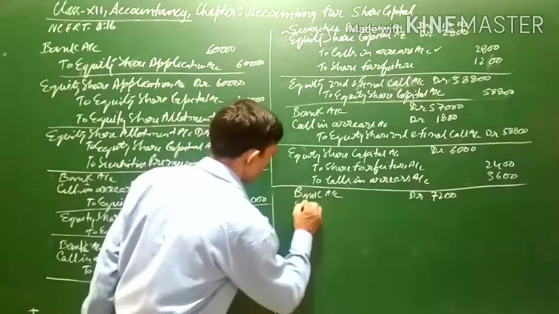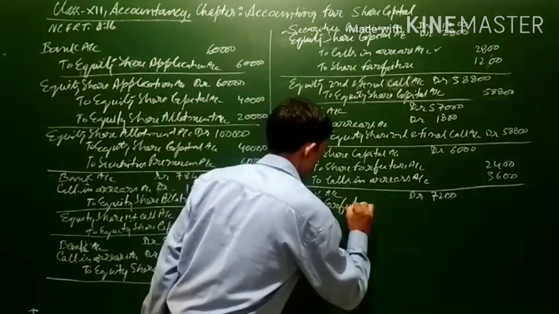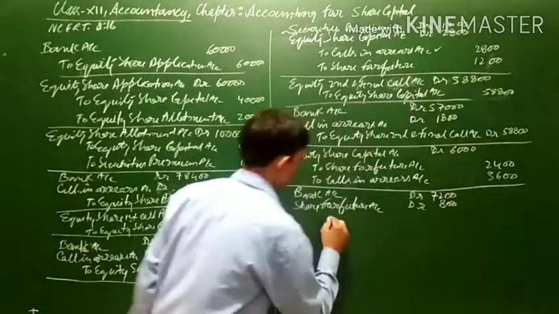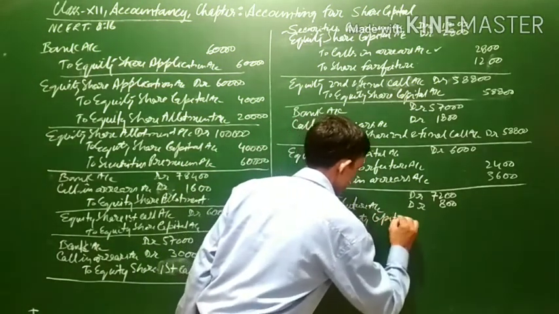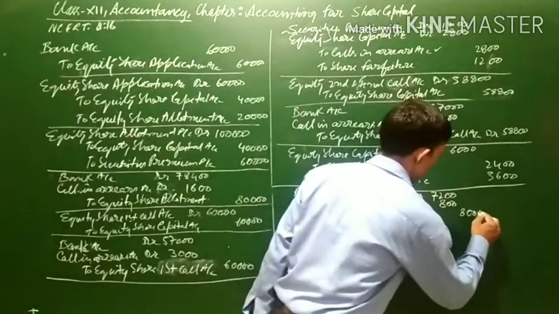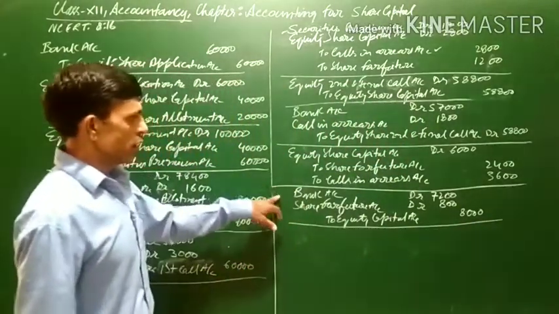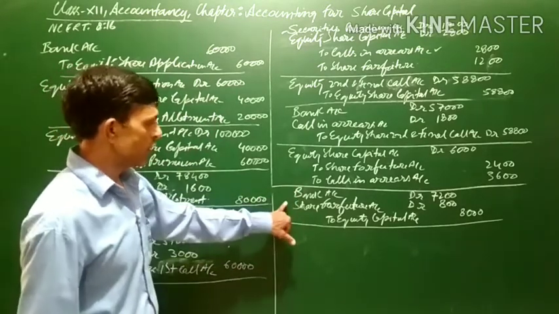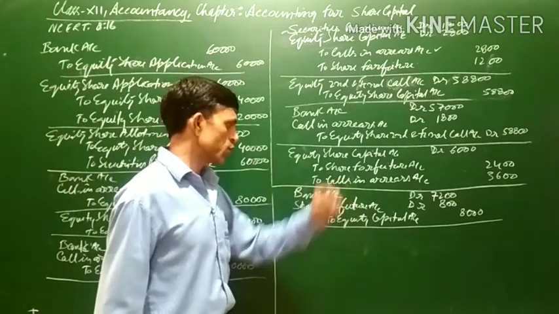So for this, share forfeiture account will be debited with 800, to equity share capital account. 800 shares are issued of rupees 10, so it will come to 8,000. Now the narration will be: being reissue of 800 shares at the rate of rupees 9 each, fully paid. So the balance amount of discount of 1 rupee will be adjusted to the share forfeiture account.